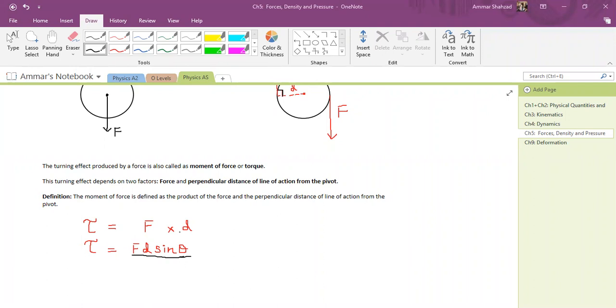Whenever you have a cross product, you always use sine theta. When you have a dot product, you use cos theta. So right now we have a cross product over here, so we will use F D multiplied by sine theta.